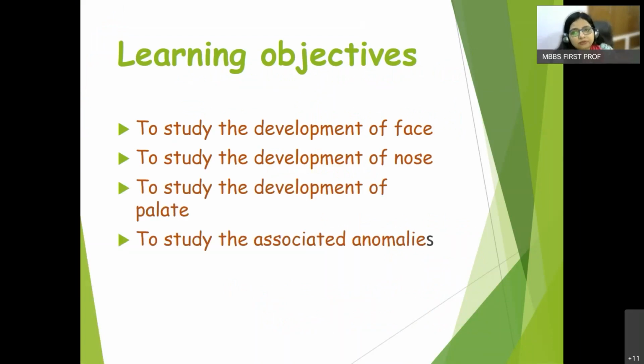Now, before we start the class, there are certain objectives to be fulfilled. Like, what are the learning objectives for today's class? Although it is an overall presentation, for us today, it is the development of face, development of nose, and the associated anomalies related to the development of face as well as nose.